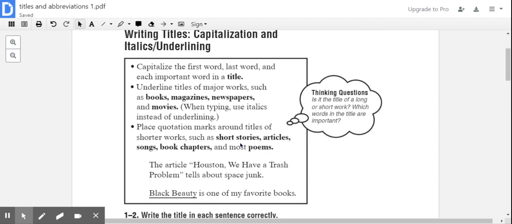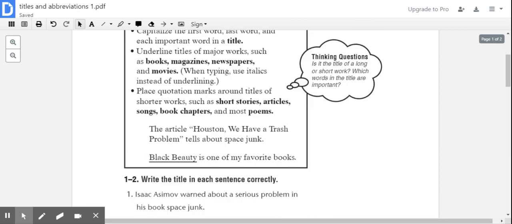And then we have two examples in the box. It says the article, "Houston, We Have a Trash Problem," tells about space junk. Because it is an article, it is considered a shorter piece of work, so it does have quotation marks around it. The second example says, Black Beauty is one of my favorite books. Black Beauty is a book, and so it is underlined. When you are typing, you can use italics, which basically means that the words are going to be slanted a little bit, but underlining is perfectly acceptable as well.